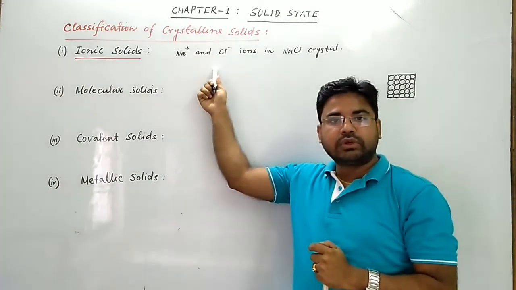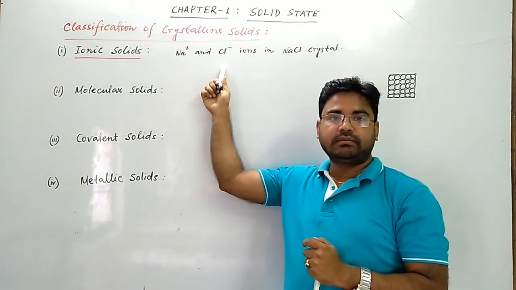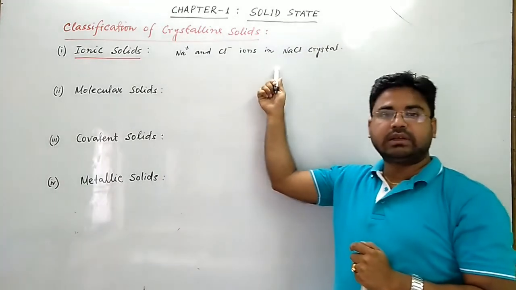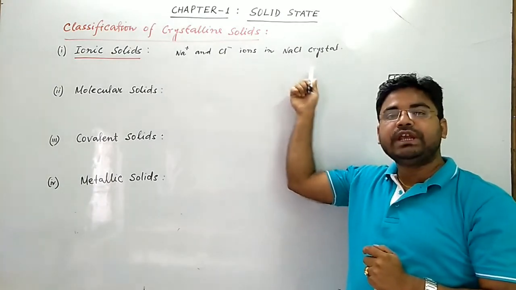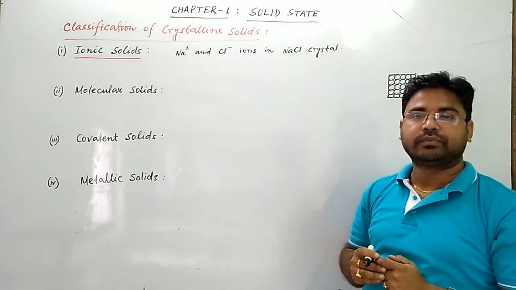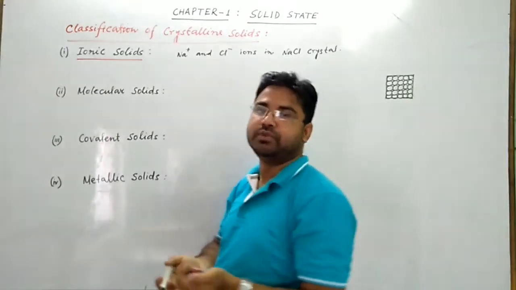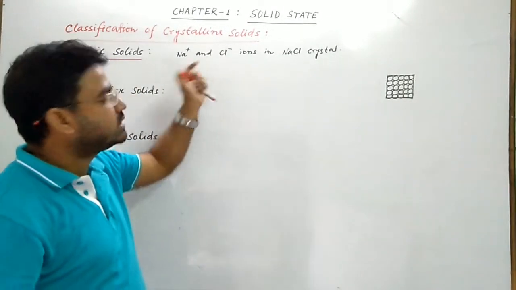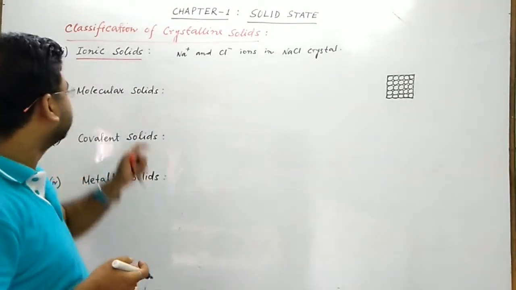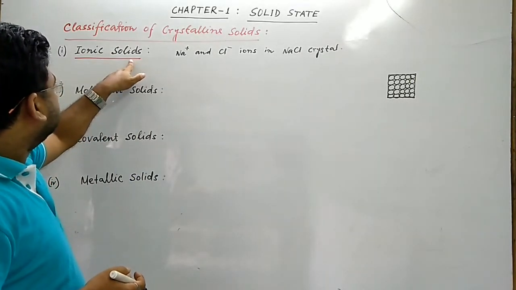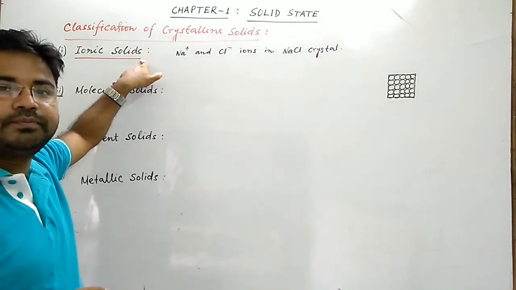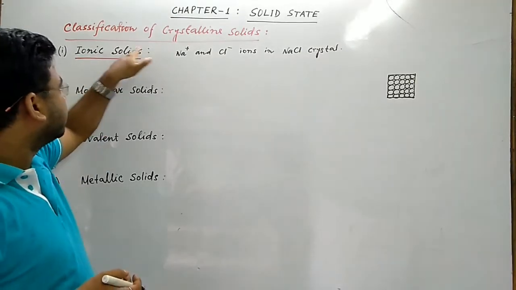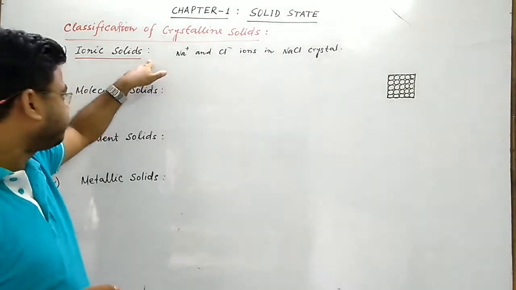But in aqueous solution or in the molten state they can conduct electricity because ions become free to move. That's why they can conduct electricity in the aqueous solution or molten state. They have high heat of fusion. So these are some characteristics of ionic solids.